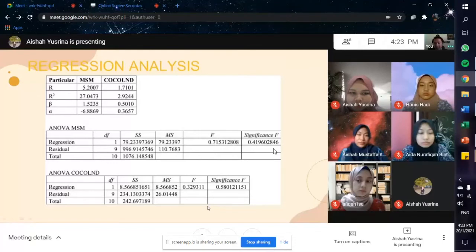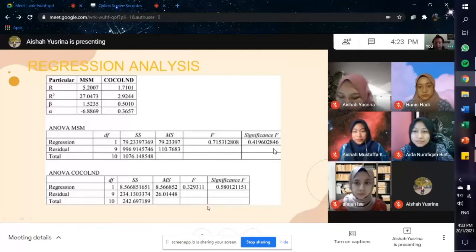Next is ANOVA MSM. The F value of MSM is slightly bigger than significance F. 0.715312808 is bigger than 0.419602846. It means that MSM can be accepted as the regression model represents a meaningful relationship between MSM and the KLCI.